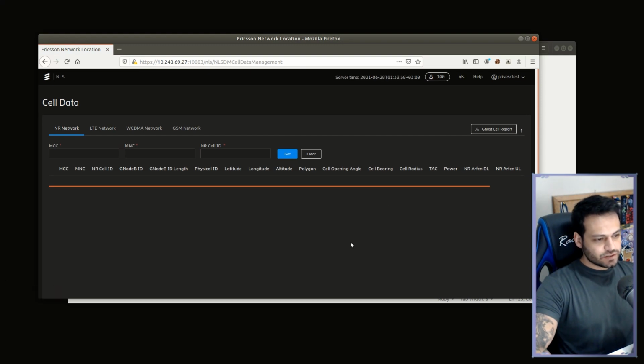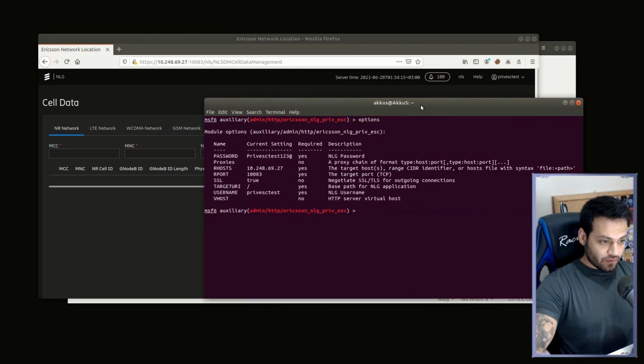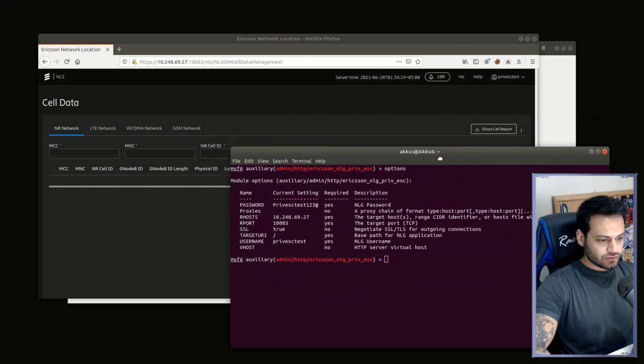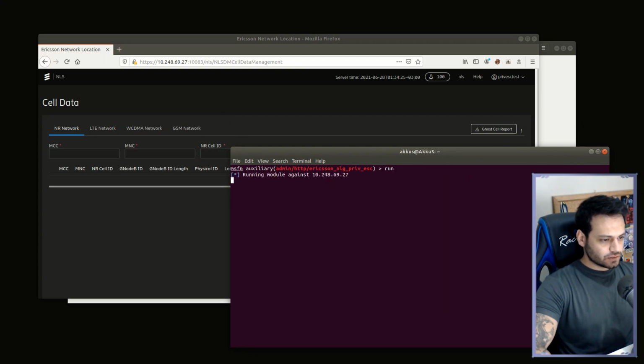As you can see, the user is only allowed to manage cell data, because the exploit is going to use the cell data export function. But I mentioned the problem here before. The cell data export function prevents us from making one request after another, so the exploit will run very slowly. Let's run the exploit. There's also a check mode too.